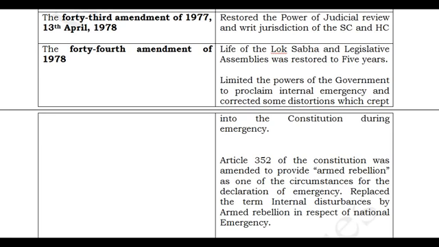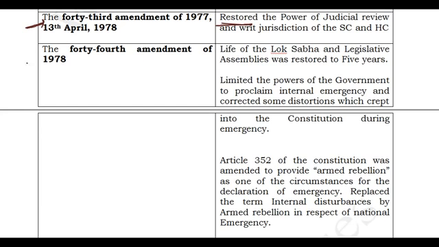So now we will be discussing the 43rd Amendment Act. Under the 42nd Amendment Act, the power of judicial review and writ jurisdiction of the Supreme Court and High Court was limited. So now it is restored under the 43rd Amendment Act. Whatever bad things were done under the 42nd Amendment Act were restored under the 43rd Amendment Act as well as the 44th Amendment Act.